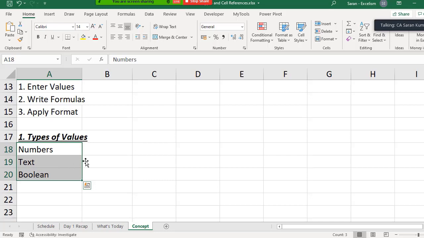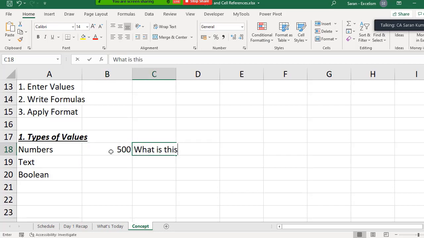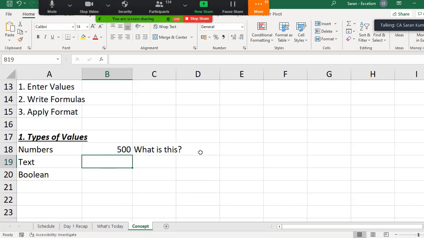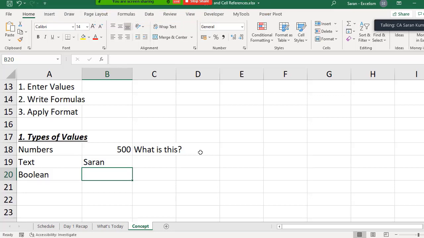Okay. Numbers. What is this? If I put 500 here and ask you a question, what is this? Is it a number or text or a Boolean value? Let me hold this question. You can answer yourself, and later, once I give the answer, you can compare. Now, let's say I have written here Sharon, my name. What is this? Is it a number or a text or a Boolean value?